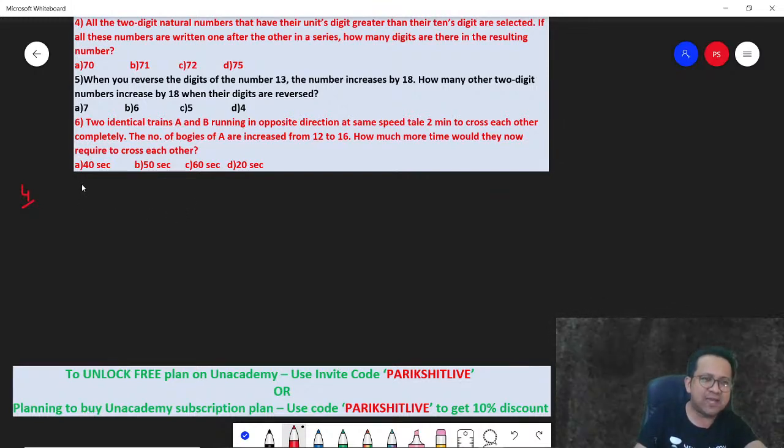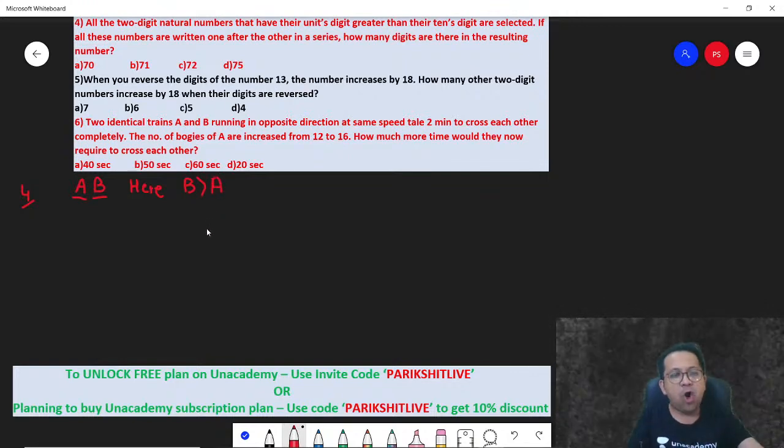Let's say you have a 2-digit number AB. Here, units digit should be greater than the tens digit. So can I say B should be greater than A? If all these numbers are written one after the other in a series, how many digits are there in the resulting number? So first of all, how many such numbers are there where the units digit is greater than the tens digit?